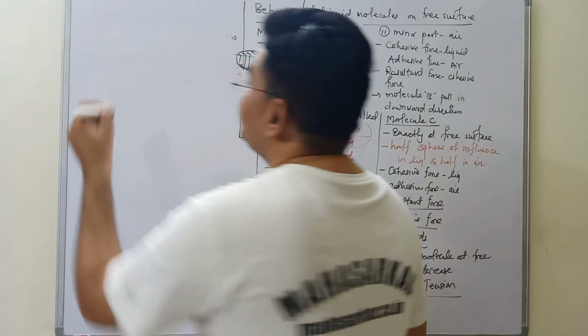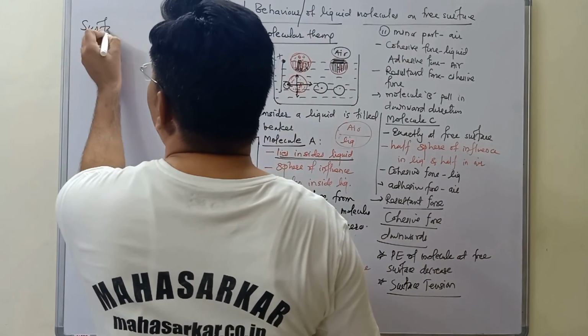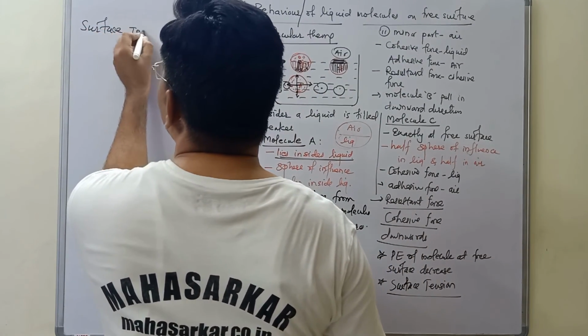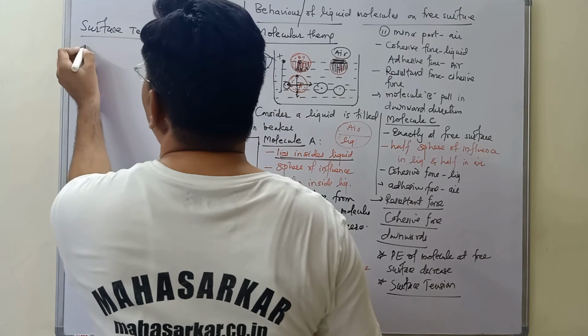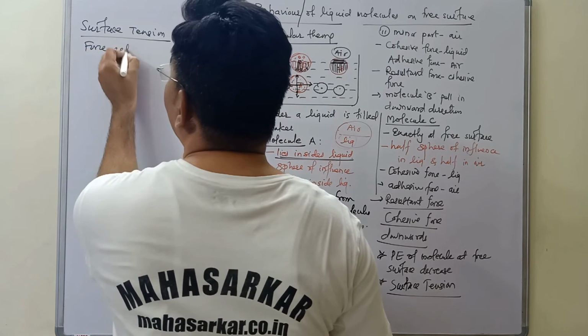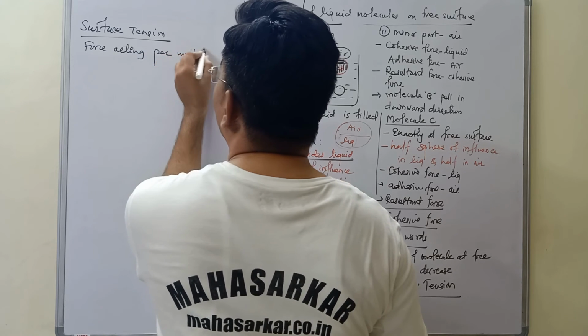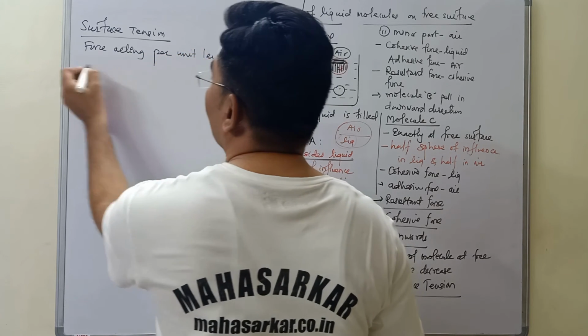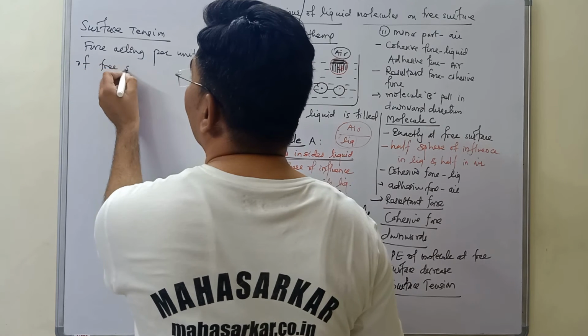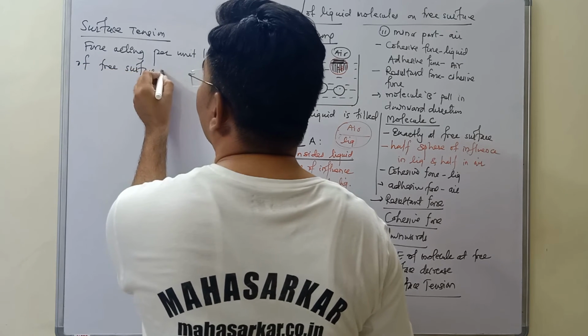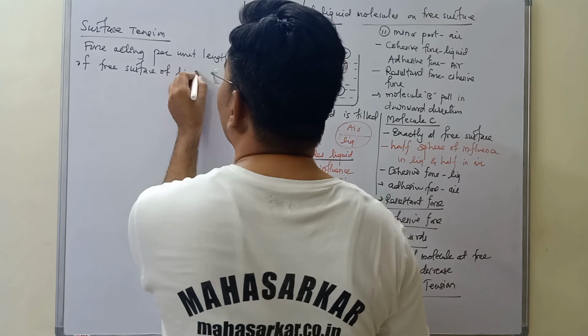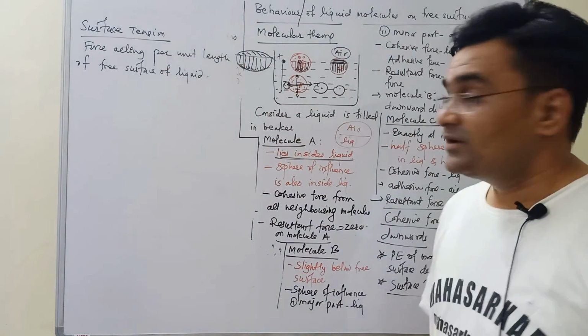Due to this, surface tension is actually defined as the force acting per unit length of the free surface of liquid. Force acting per unit length of what? Free surface of liquid is called what?